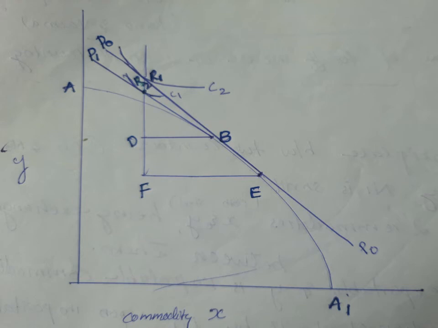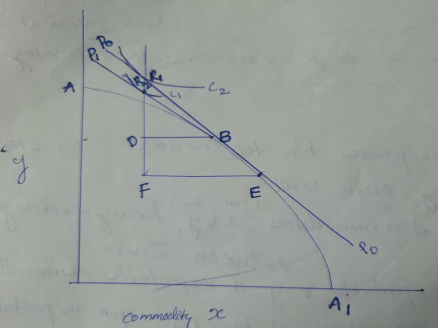That is a lower indifference curve. Lower indifference curve means lower level of satisfaction. As a result of tariff, there is a reduction in the welfare of the tariff imposing small country. So, tariff has caused a reduction in the welfare of the tariff imposing country.